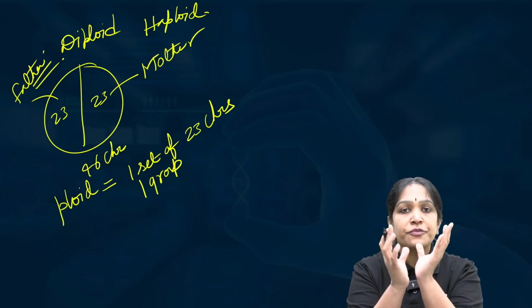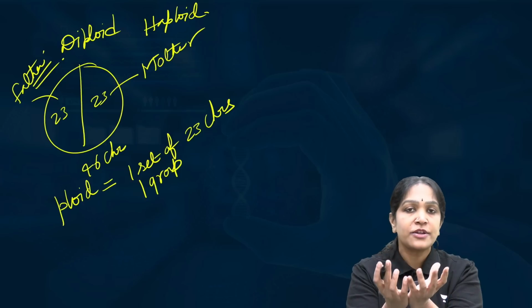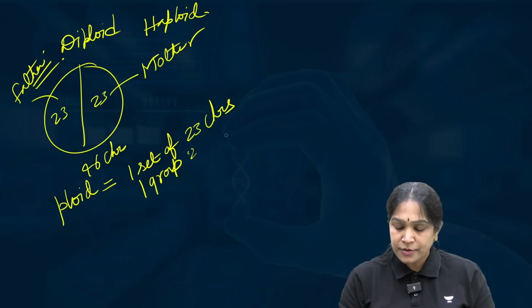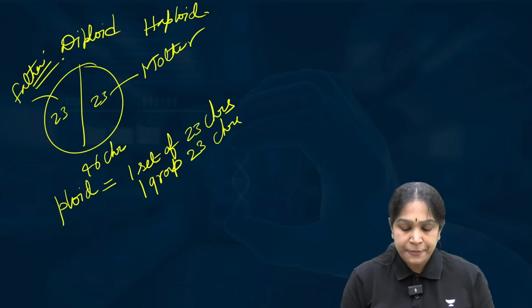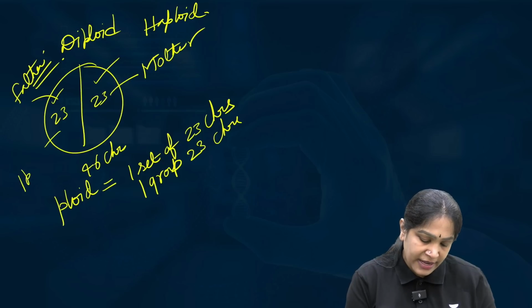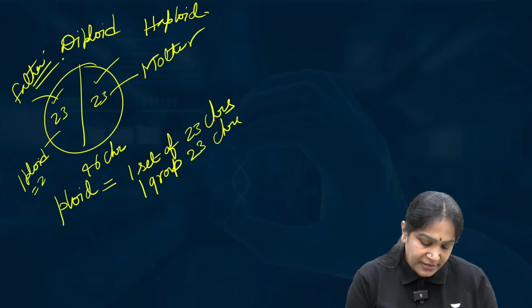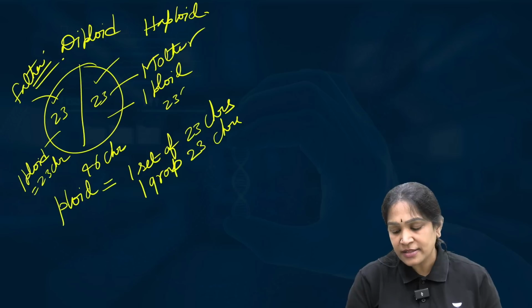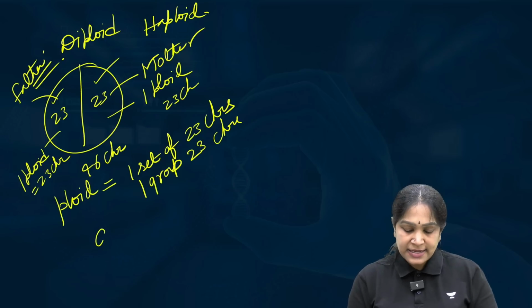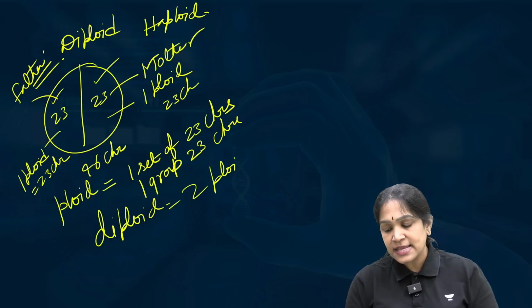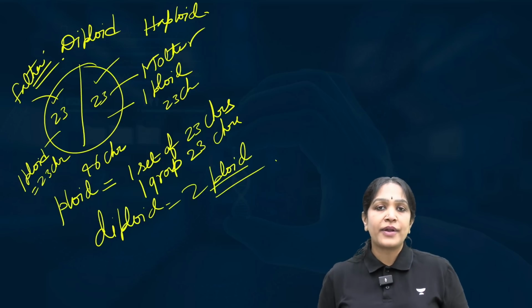The total set of 23 chromosomes, or the total set of chromosomes coming from one parent. A group of 23 chromosomes is called one ploid. So now you tell me how many ploids you can see in this particular cell. This is one ploid, meaning 23 chromosomes, and this is one ploid, again 23 chromosomes. So this cell is a diploid cell. There are two ploids in this cell, one ploid coming from the mother, one ploid coming from the father.